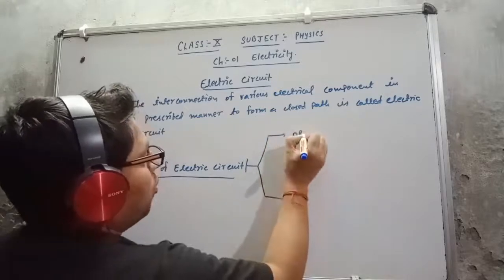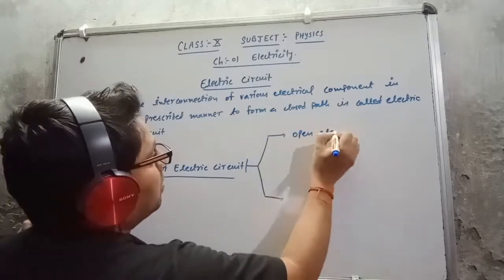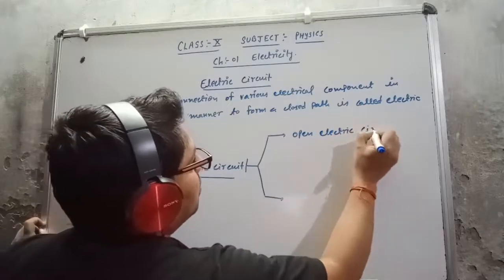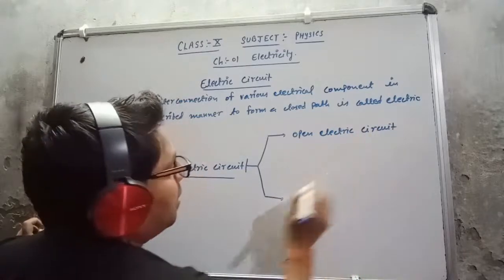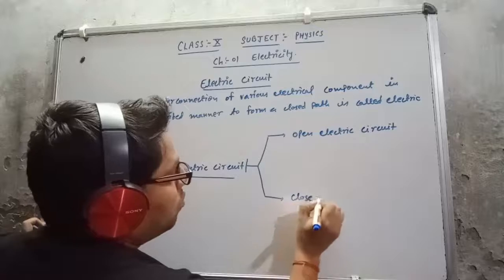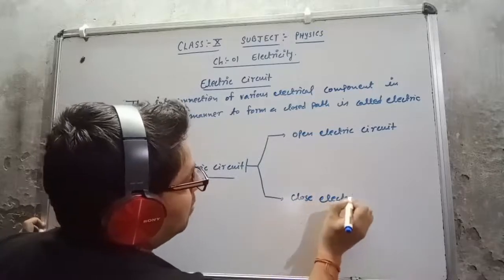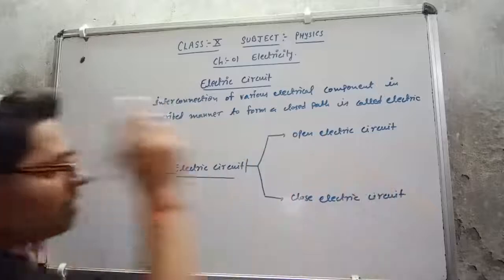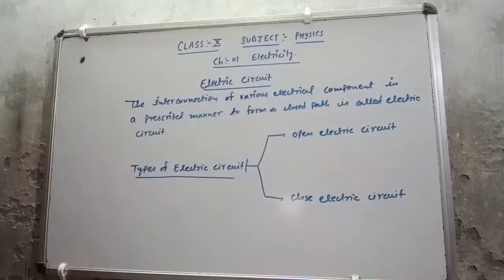One is open electric circuit and second is closed electric circuit. Open electric circuit and closed electric circuit.